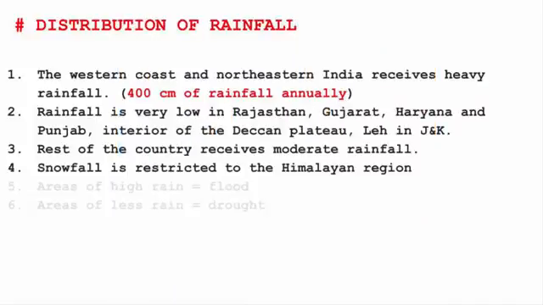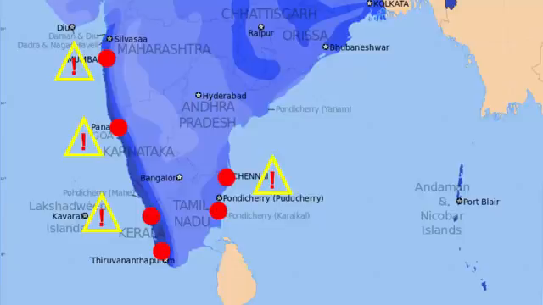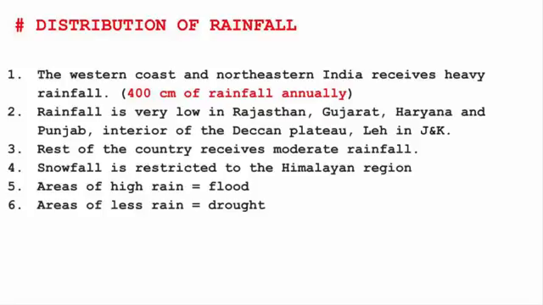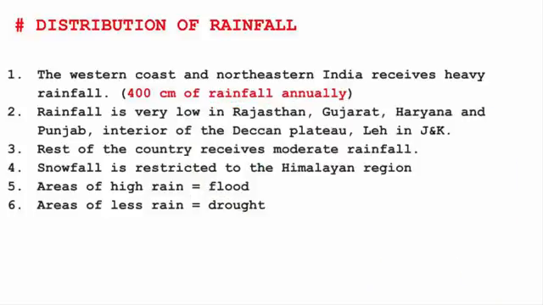Now generally the areas that receive high rain will also face floods. That's why you see the coastal region of Tamil Nadu, Mumbai, Goa, Kerala, they receive floods too if the rainfall is very high. And the northeastern states of Meghalaya and Assam receive flood due to the flow of Brahmaputra river. We have read in previous chapters how Brahmaputra river floods the area of Assam and Meghalaya. Now the areas that have less rainfall, they'll generally face drought. So I hope you understand the connection.